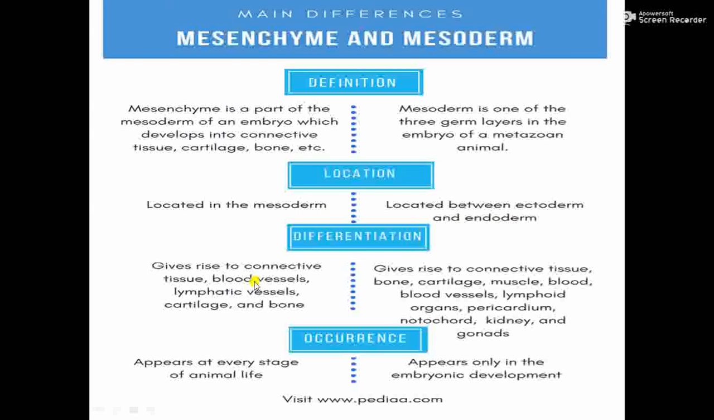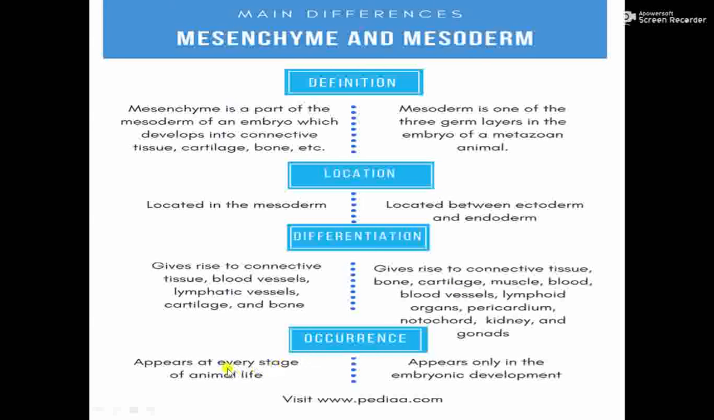Mesenchyme is located in the mesoderm, between ectoderm and endoderm. Then they are differentiated. It gives rise to connective tissue, blood vessels, lymphatic vessels, blood, lymph, etc. Connective tissue, cartilage and bones you have learnt in lower classes. So these connective tissues are formed from the mesenchyme, which is present in the mesoderm, the middle layer. Mesoderm altogether gives rise to connective tissue, bone, cartilage, muscle, blood, blood vessels, lymphoid organs, pericardium, the outer covering of the heart, notochord, kidney and so on. So many organs are developed from mesoderm.